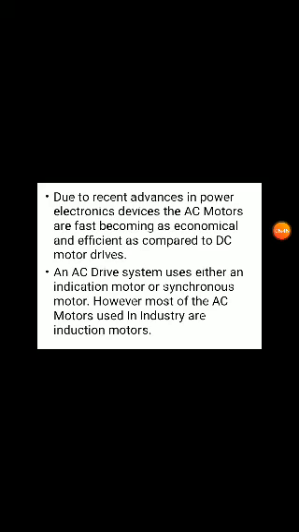Next, an AC drive system uses either induction motors or synchronous motors. Means AC motors, generally three phase systems: induction machines and synchronous machines. In industry, most of the AC motors we use are induction motors. Only in some applications do we use synchronous motors, where constant speed is required at a specified synchronous speed. For speeds lower than the synchronous speed, in major applications we are using induction motors. That's why we moved to AC motors.